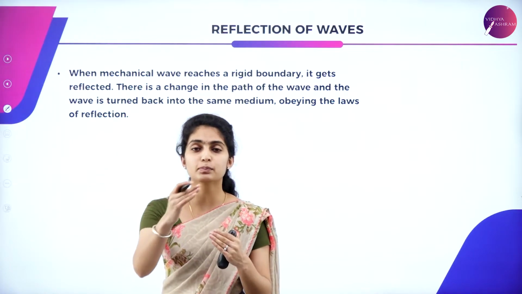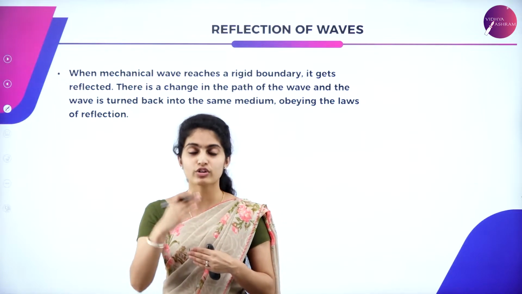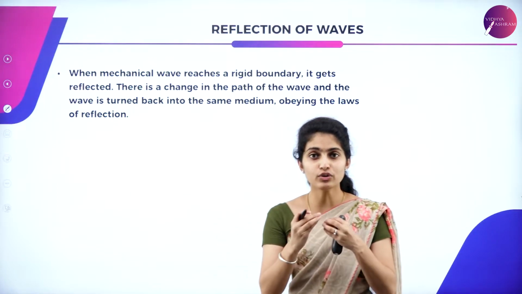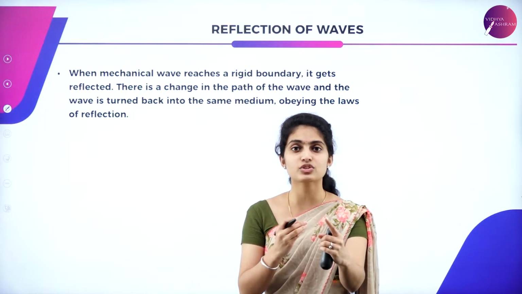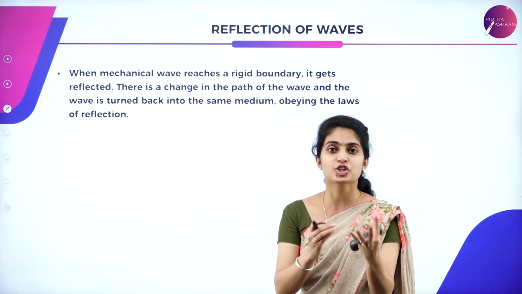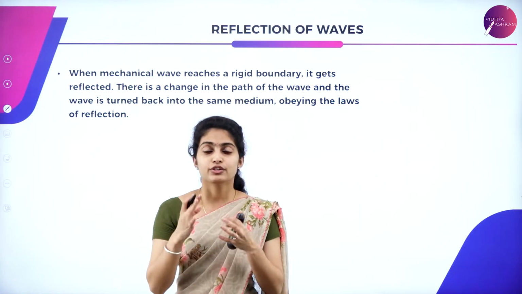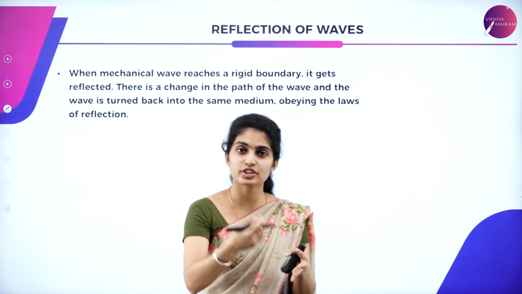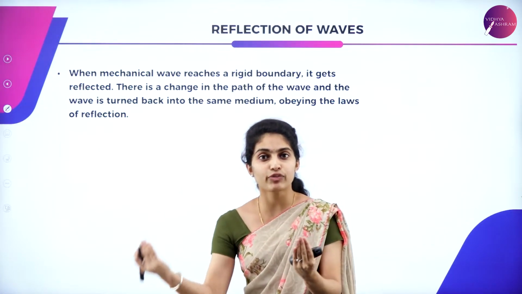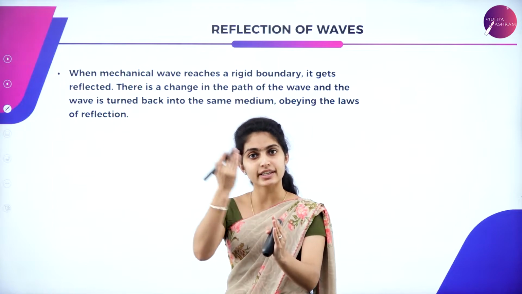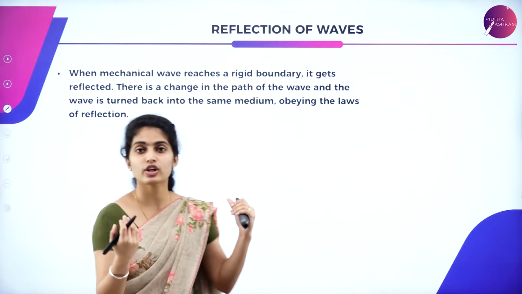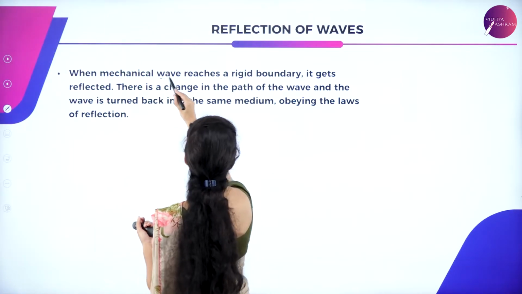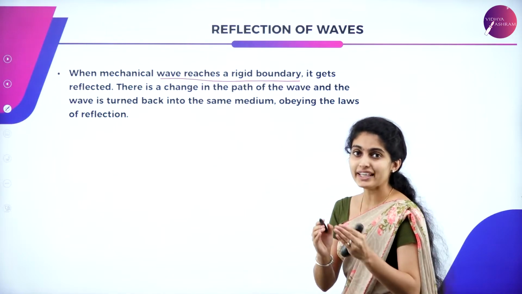So if at the observer's end there is a rigid wall or a rigid object, what happens to the audio given from the source? The audio which travels through the medium hits the rigid surface and it gets back. You have studied this in light also. If you pass light onto an object which is silvered on one side, what happens to the light? It bounces backwards. That is nothing but the reflection which is taking place. It hits the object, it gets back to the same position. So that is all about the reflection. What are we studying about? Waves also. So here, when a mechanical wave reaches a rigid boundary or a body, it gets reflected.